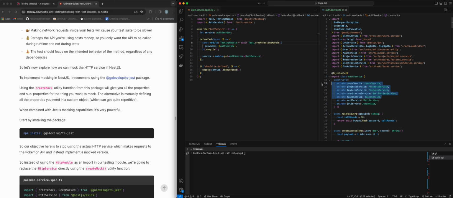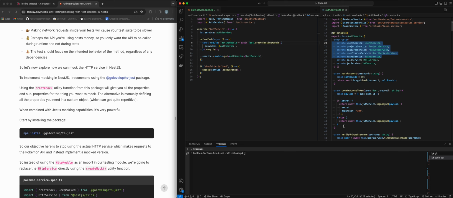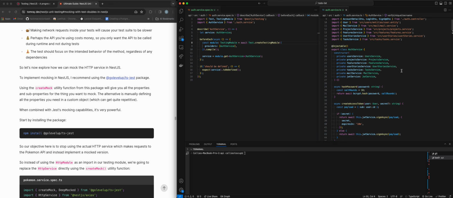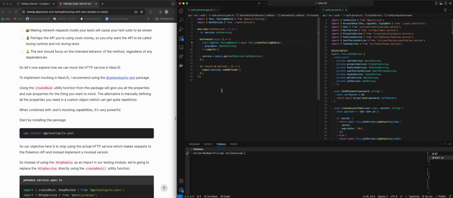But the cool thing is that we've already tested all of these services and all of the methods within those services. So we're gonna mock them instead of actually using them, because all we wanna do is test this functionality. We don't need to test that this user service find user by username works, because we've already tested that. Hopefully that makes sense. So we're gonna mock it instead.